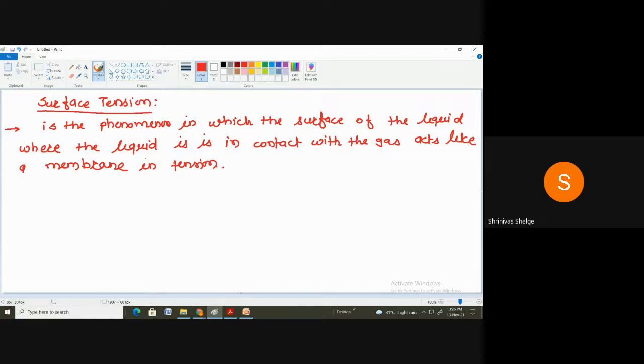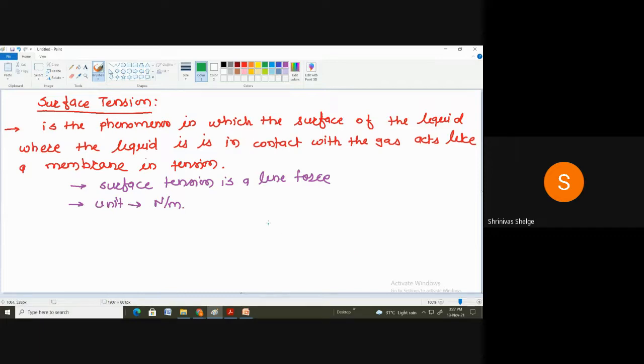So that kind of phenomenon is nothing but surface tension. Remember, surface tension is a line force, and the unit of surface tension is Newton per meter. Correct?